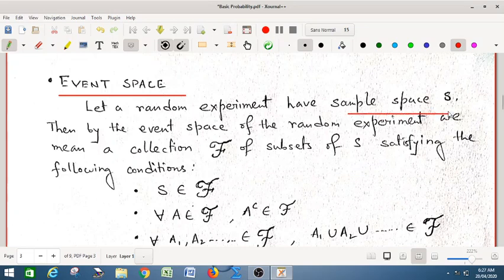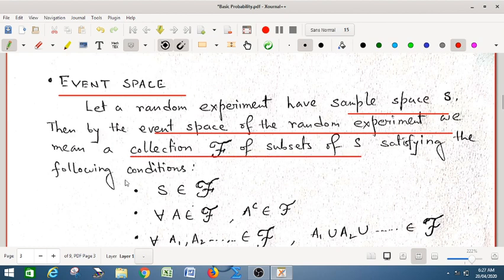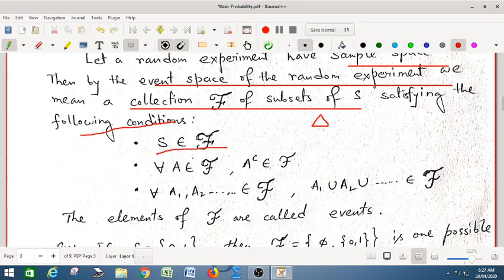So your experiment is E and your sample space is S. Then by the event space of the random experiment we mean a collection F of subsets of S satisfying the following conditions. This F symbol somewhere can be denoted by delta. The conditions are: S belongs to F, that is the sample space belongs to the collection. If A belongs to F, A complement, the complementary subset, belongs to F. And if A1, A2, etc. belong to F, then A1 union A2 union etc. belongs to F. So this gives you the three conditions, and F is nothing but your sigma algebra or sigma field.